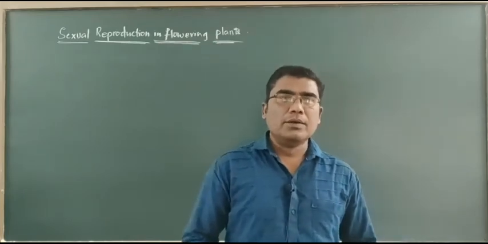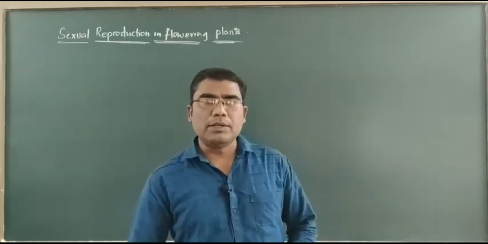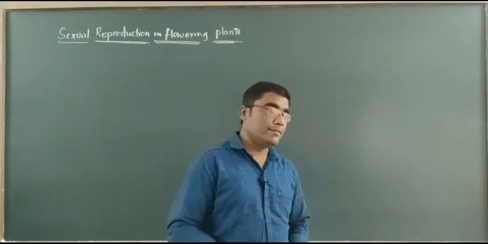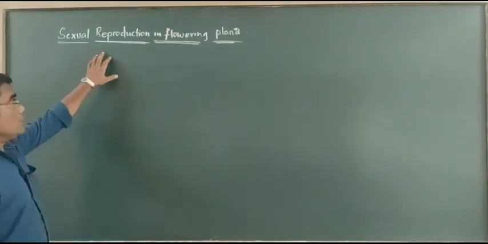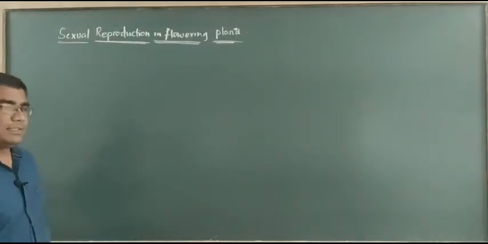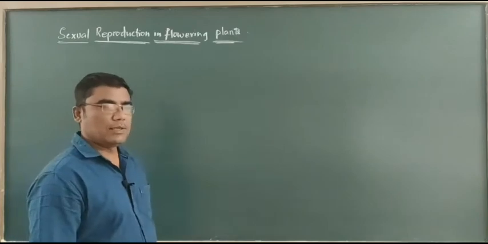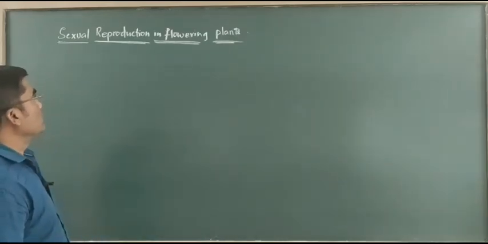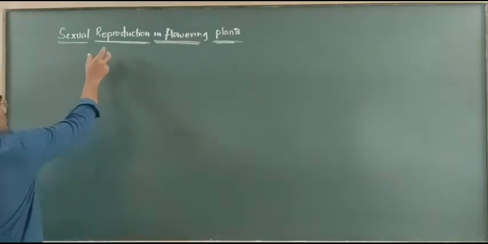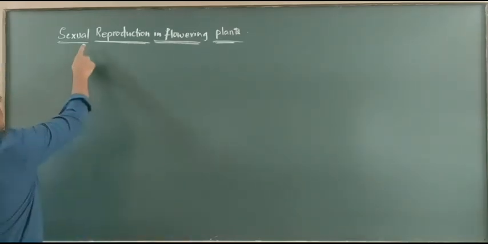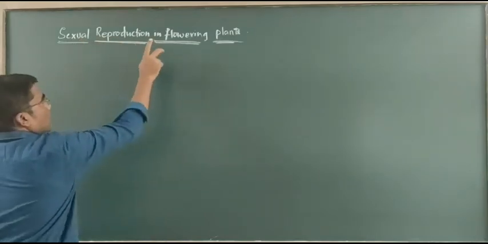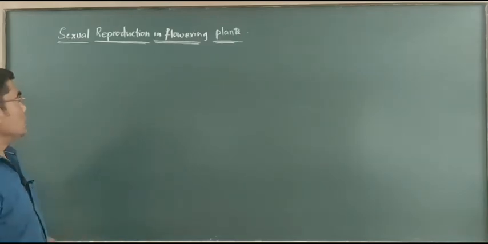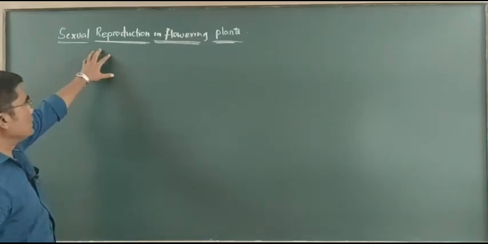In this class, we start a new chapter, sexual reproduction in flowering plants. So here we start a new topic, sexual reproduction in flowering plants. This is the second chapter in the unit Reproduction. We already completed the chapter Reproduction in Organisms. In this chapter, we are mainly concentrating on sexual reproduction in flowering plants. That means we are not discussing asexual reproduction; we are concentrating on sexual reproduction.